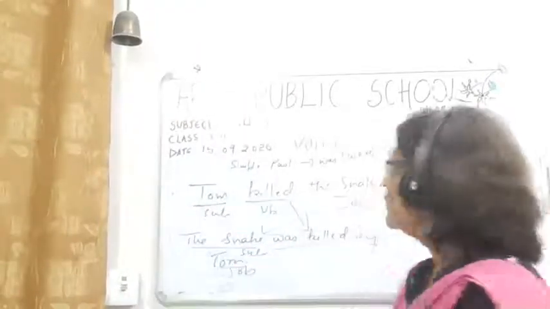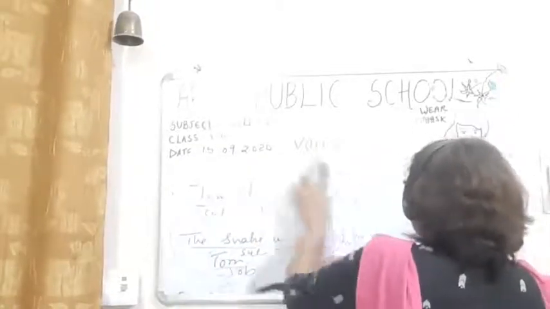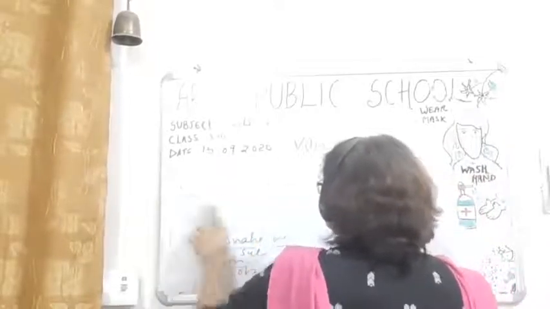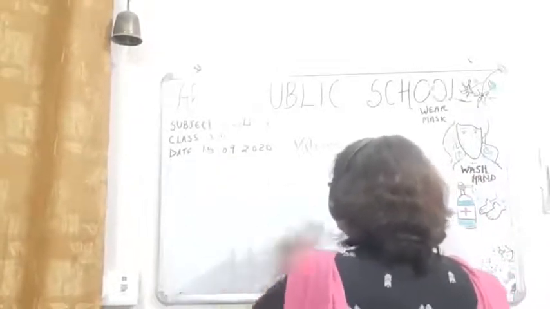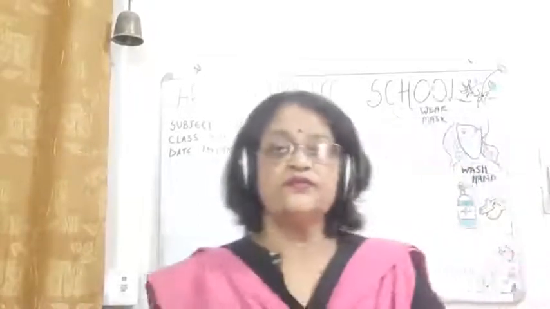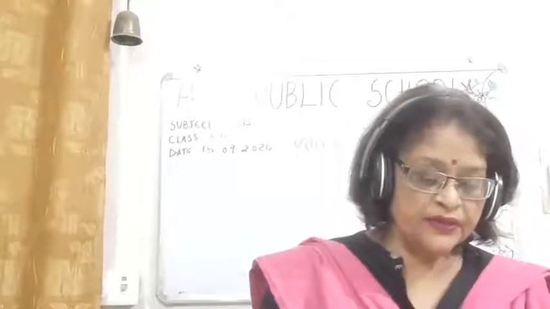Now one more example I will be taking of some other tense. Let's see what would be the other example. Okay.